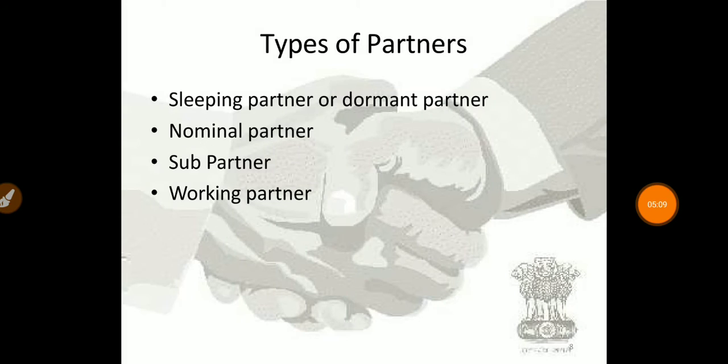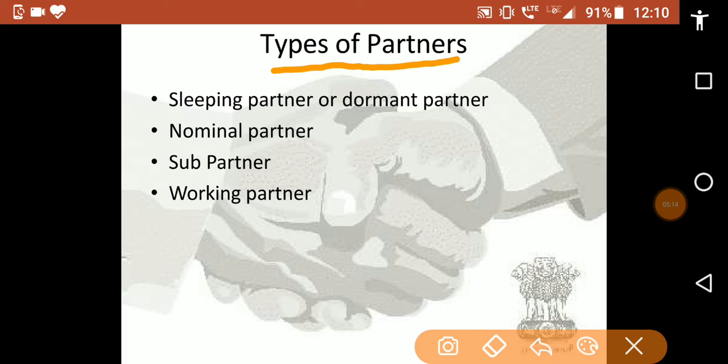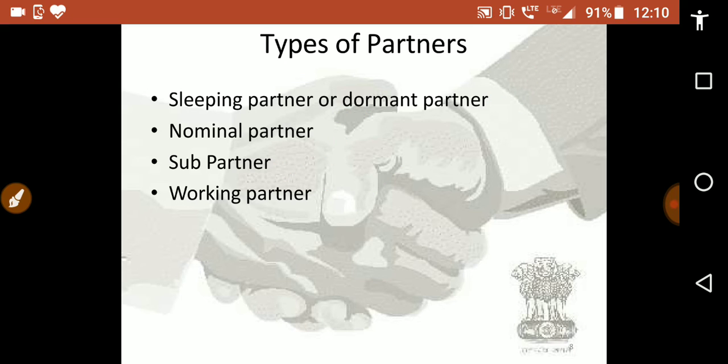So let us see the types of partners. First is sleeping partner or dormant partner. Second is nominal partner. Third is sub partner, and fourth is working partner. So there are mainly four types of partners: sleeping or dormant partners, nominal partners, sub partners, and working partners.